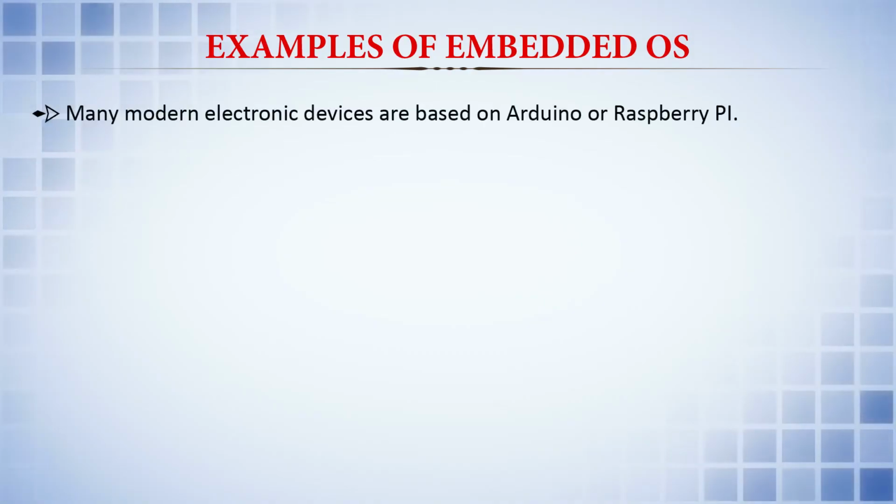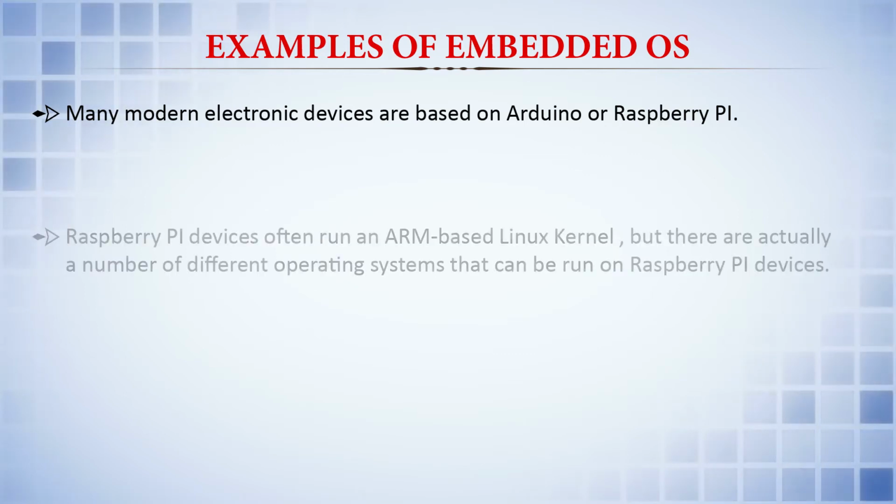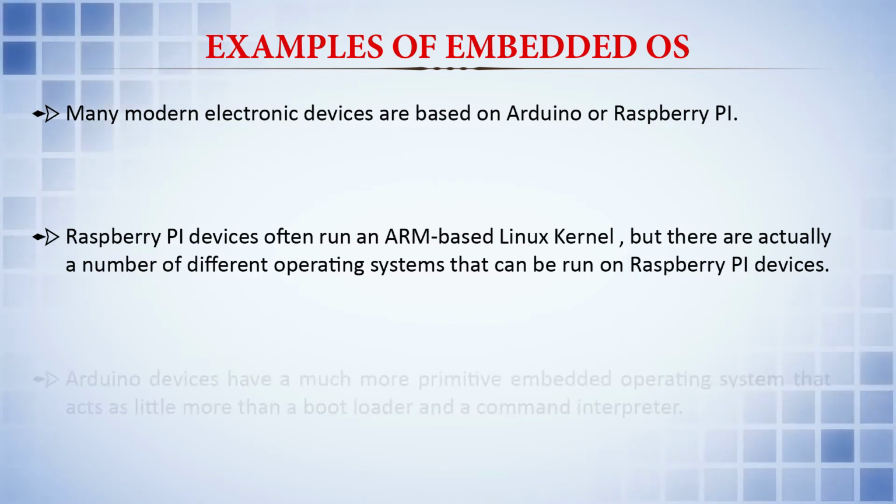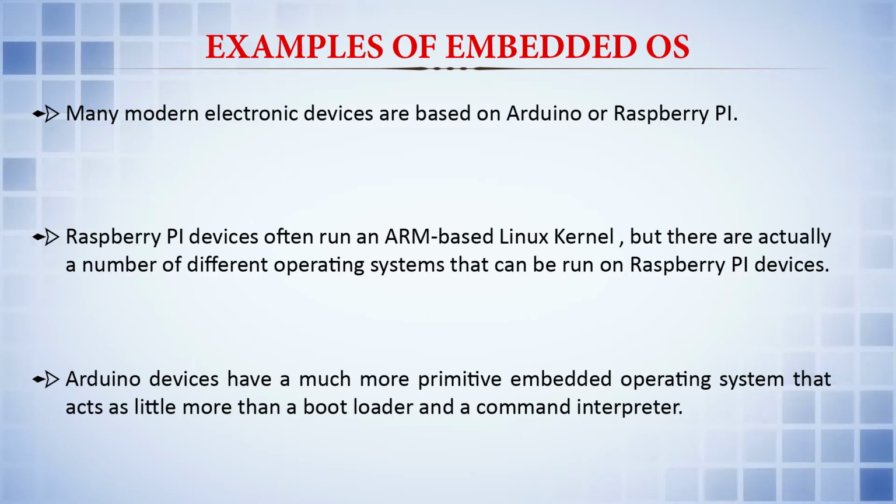Many modern electronic devices are based on Arduino or Raspberry Pi. Whenever we talk about the Internet of Things also, these two things we frequently hear: one is the Arduino and the other is the Raspberry Pi. The Raspberry Pi devices often run on an ARM based Linux kernel, but there are actually a number of different operating systems that can be run on Raspberry Pi devices. Arduino devices have a much more primitive embedded operating system that acts as little more than a bootloader and a command interpreter. So, how does this embedded operating system work?